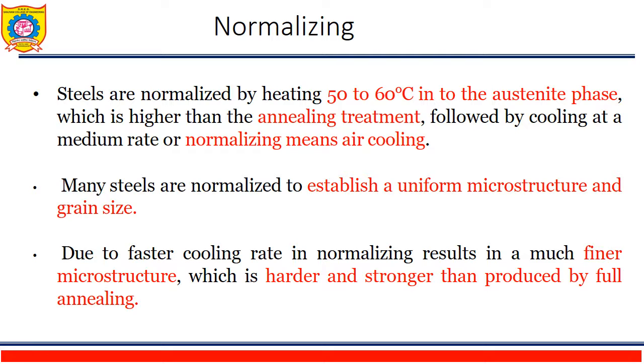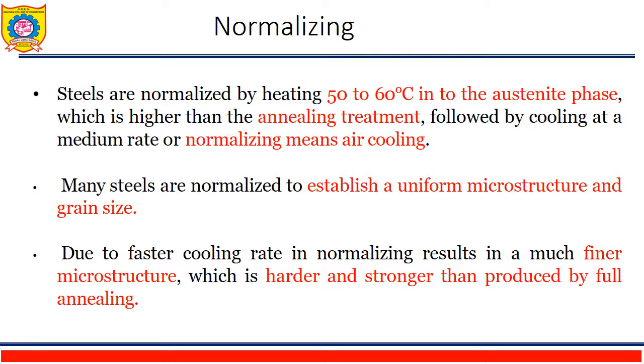Many steels are normalized to establish a uniform microstructure and grain size. The faster cooling rate in normalizing results in a much finer microstructure, which is harder and stronger than that produced by full annealing. So here we are comparing it with full annealing.